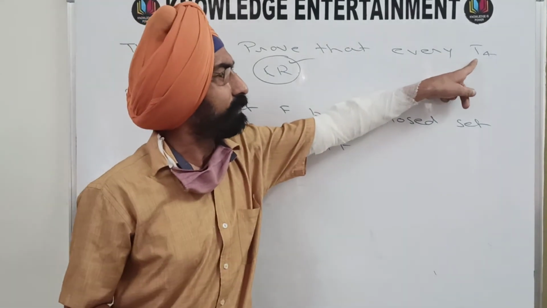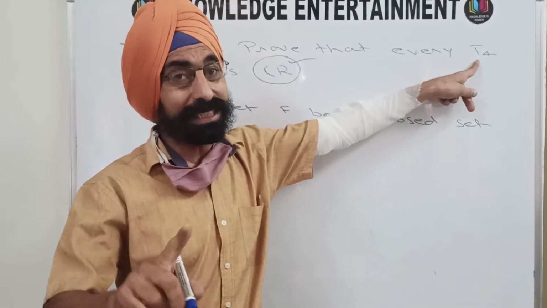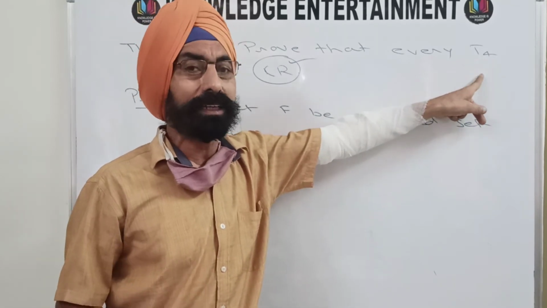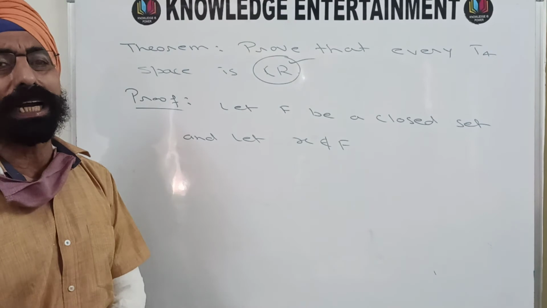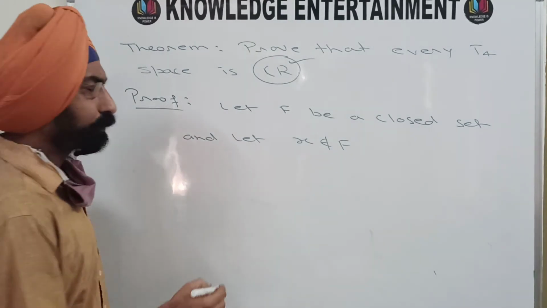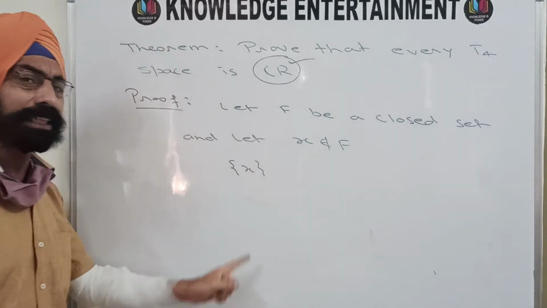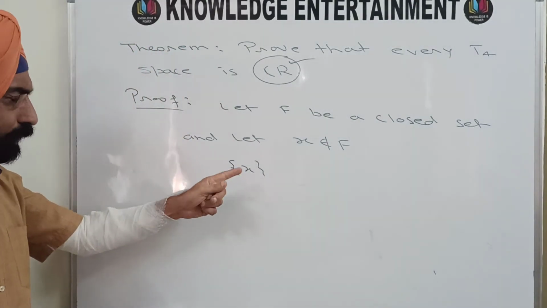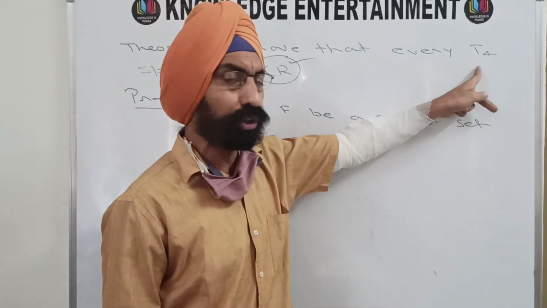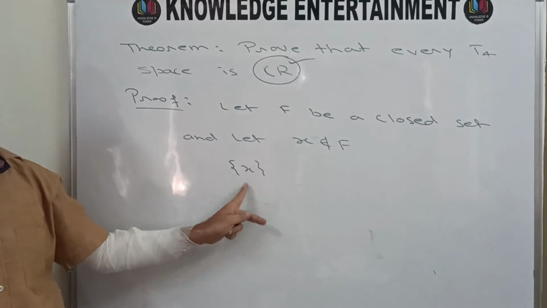Your given topological space is T4, so T4 means normal and T1. It is T1, and in a T1 space we know that every singleton set is closed. So this point X, I am going to consider the singleton set {X}. It is a closed set because it is a T1 space and every singleton set is closed.